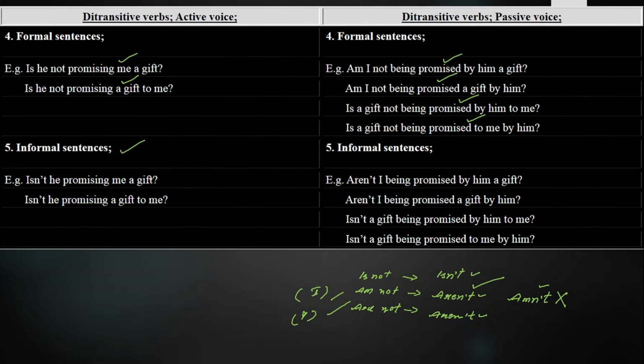And informal sentences, those sentences in which we ask a question and deny the statement in an informal way. Isn't he promising me a gift? Isn't he promising a gift to me? Ain't I being promised by him a gift? Ain't I being promised a gift by him? And isn't a gift being promised by him to me? And isn't a gift being promised to me by him? So these are the sentences of the ditransitive verb promise from active voice into passive voice in the present continuous tense.